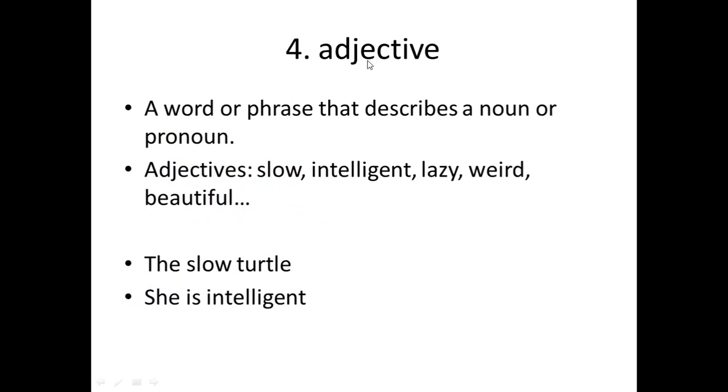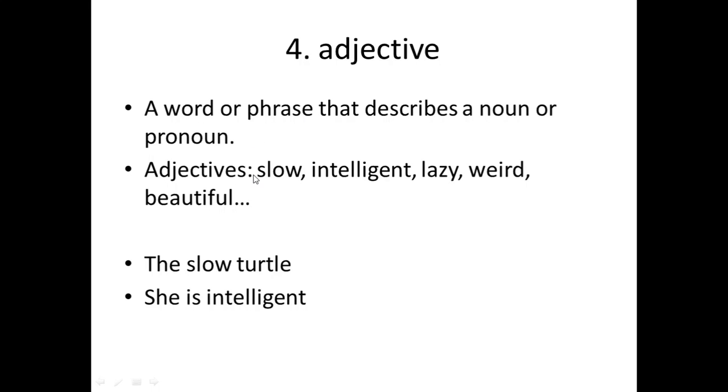So the fourth one, adjective. A word or phrase that describes a noun or pronoun. So what is the function of adjective? Adjective describes a noun or a pronoun. We have a noun or a pronoun which the adjective is describing or modifying.